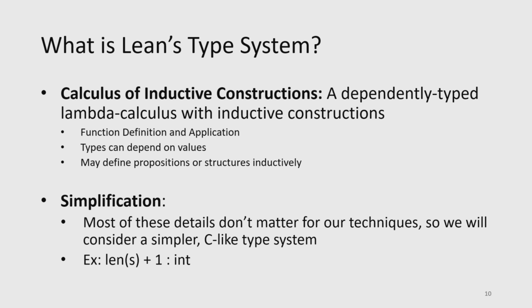So what is Lean's type system? Well, they use something called the calculus of inductive constructions, some scary words. But I don't want to get into the details of Lean's type system for this talk. If you know lambda calculus, it's kind of like that. But we're just going to go over our techniques over a simplification, which is something like a C-like type system. So maybe I have statements like len s + 1 is of type int. Most of our techniques actually don't rely on the specific details of Lean's type system at all. So we'll be able to talk about most of the stuff without going into all of those details.